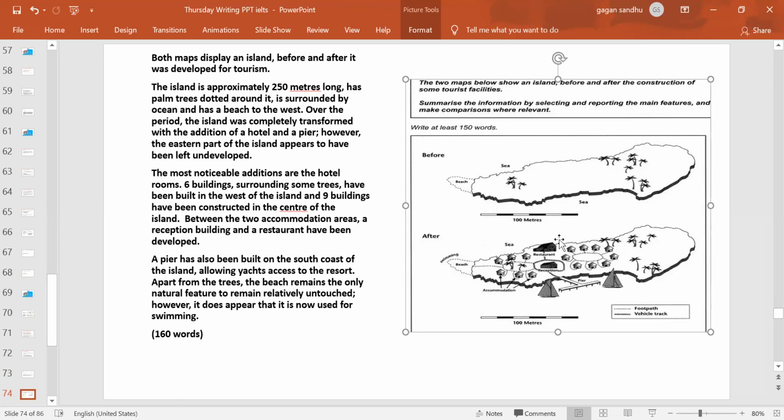Over the period, what changes happen? The island was completely transformed, first of all, from a complete barren land to a modernized island, right? The additions were a hotel and a pier. However, the eastern part, this was the west we were talking about, and this has become the east, appears to have been left undeveloped, right? So this has become the overview for this diagram: how we cover the first diagram within one sentence and the next diagram within one sentence.